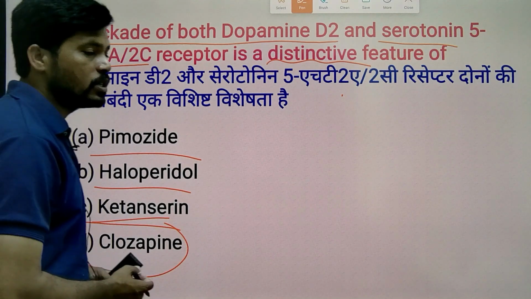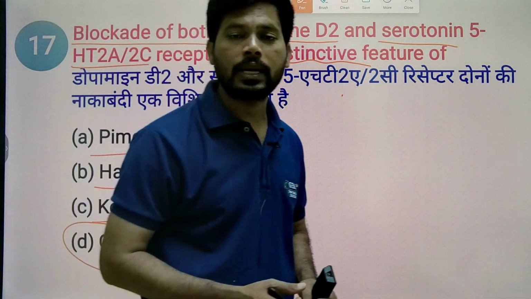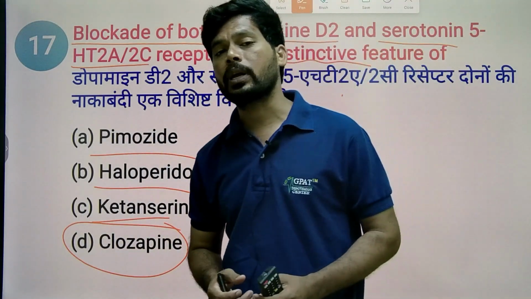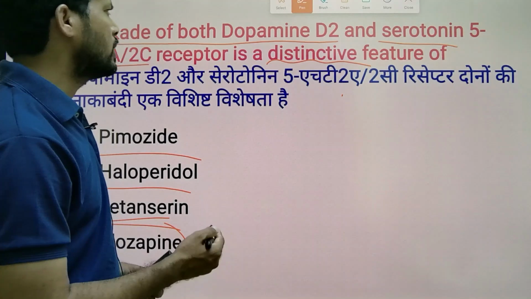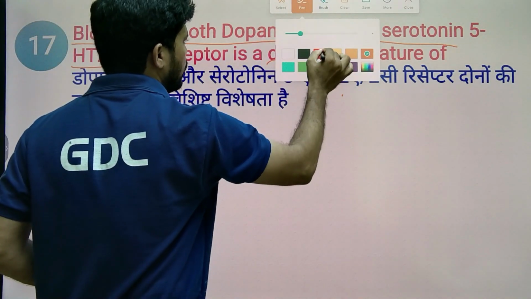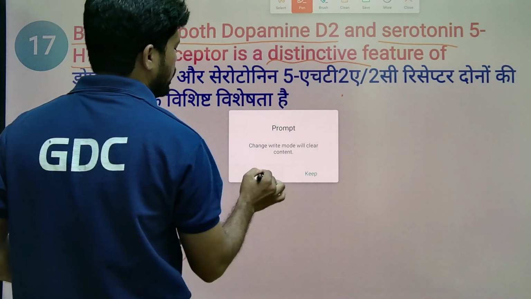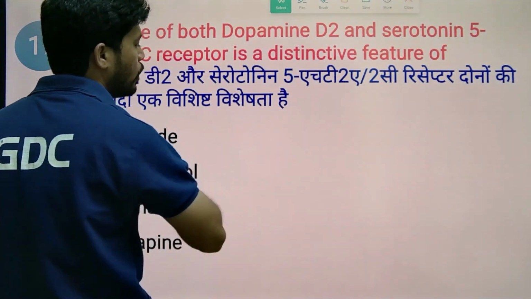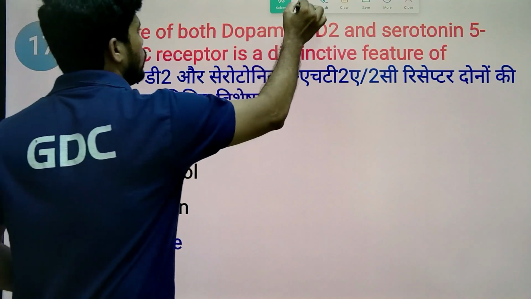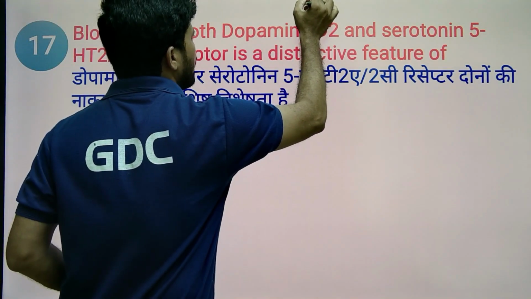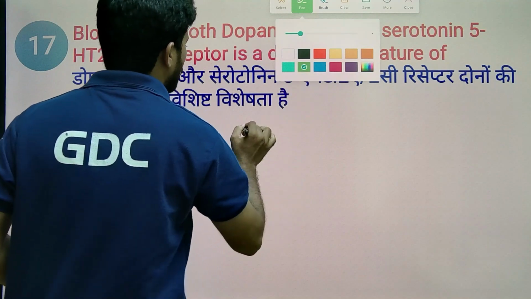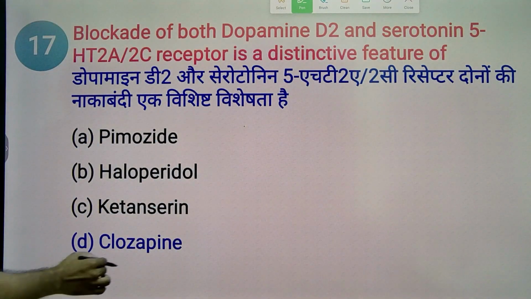Clozapine comes under the category of second generation, also known as atypical antipsychotics. Second generation antipsychotics can block dopamine receptors as well as serotonin receptors, but first generation antipsychotics only block dopamine receptors. The answer here is clozapine. Clozapine is a second generation or atypical antipsychotic that can block both serotonin as well as dopamine receptors.